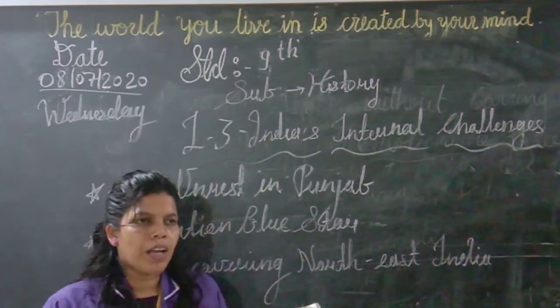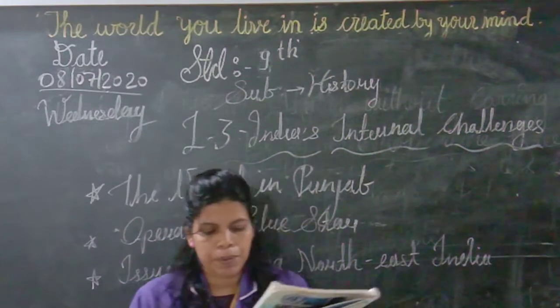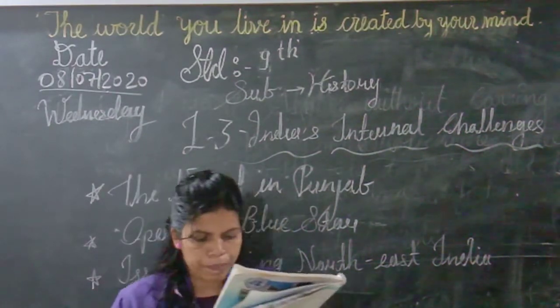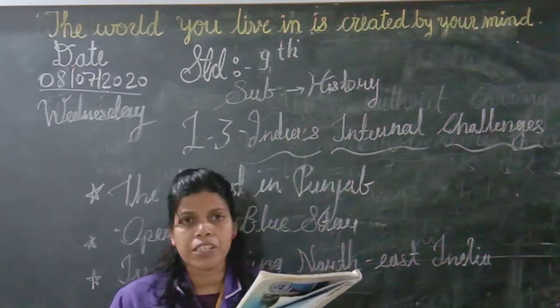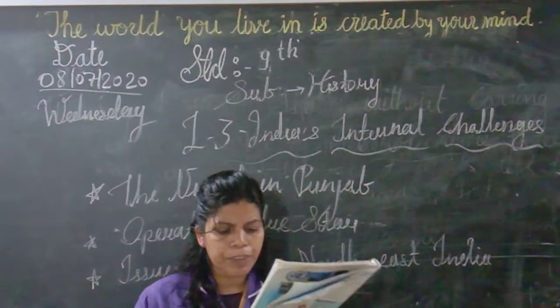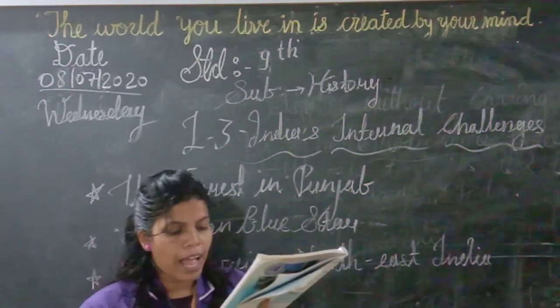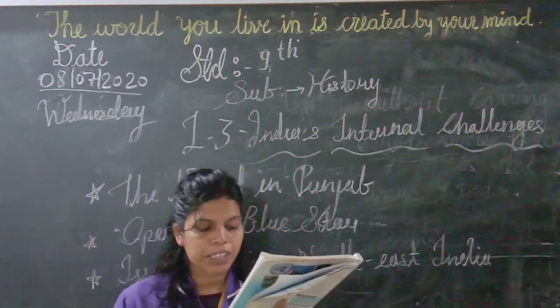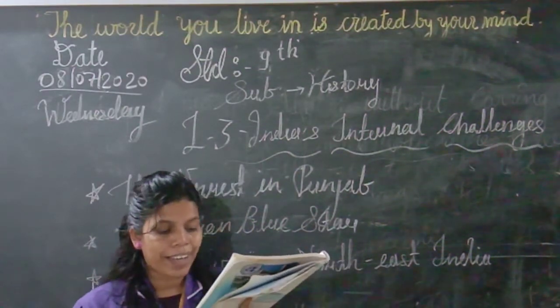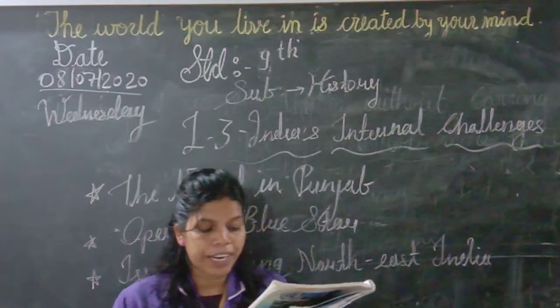In Assam, there was a problem between Bengali migrants and the Assamese people. In 1985, Prime Minister Rajiv Gandhi, Central Home Minister Shankarrao Chavan and Assamese leader Prafulla Kumar Mahanta signed an accord.